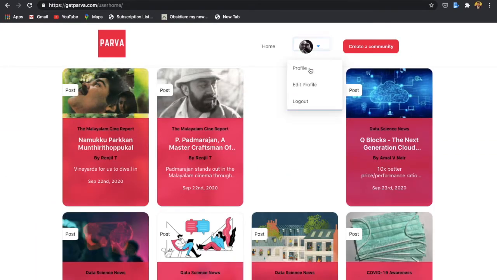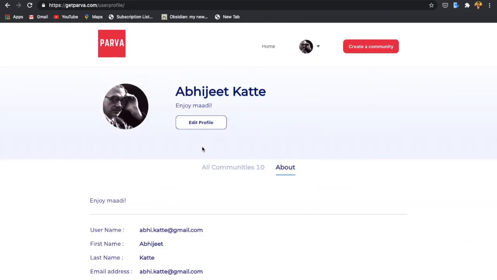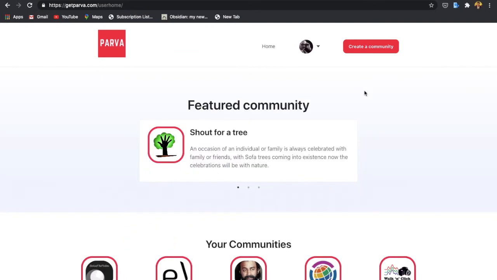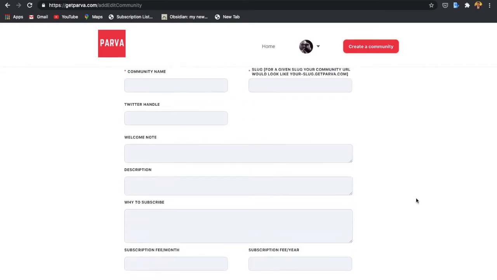So here is your profile section. Make your profile section interesting, write about yourself. If you want to create a community, this is the button which will help you do that. This will basically take you to the create community form.